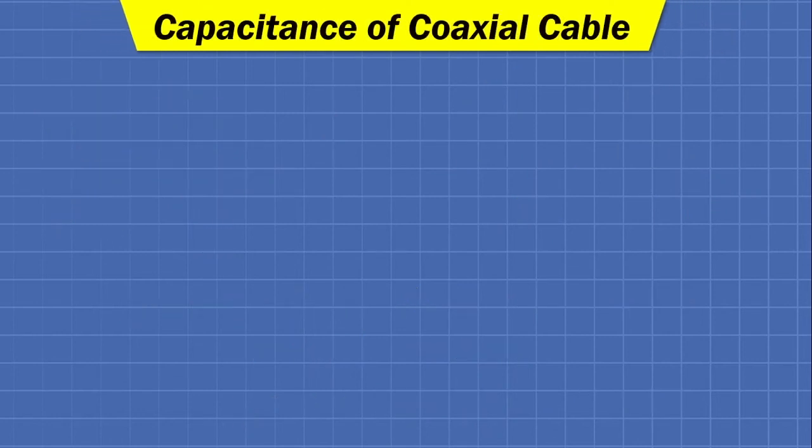Now the capacitance of a coaxial cable. As an electrical engineer, it is very important to determine the capacitance of a cable at the time of designing an underground wiring system. So let us consider a coaxial cable in which the core is a conductor. Let us say it is a homogeneous conductor, and around the core of the conductor, a number of dielectric materials are arranged layer by layer.